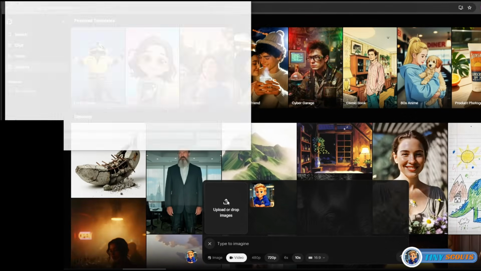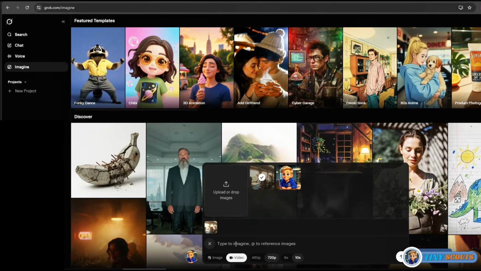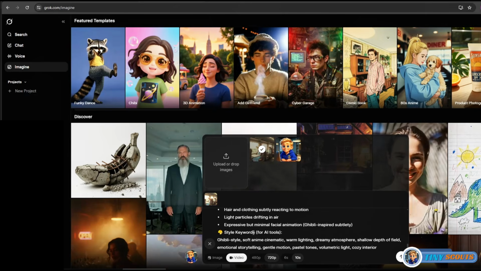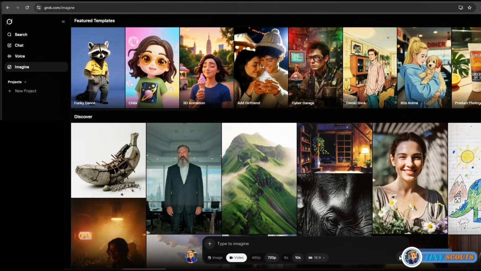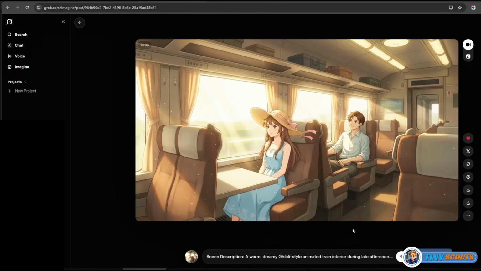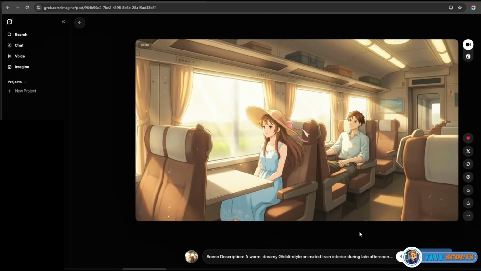Then go back to Grok. Upload the first scene image and paste your detailed video prompt. Make sure to set the video duration and aspect ratio, then click Generate. After a few seconds, your video will be ready. Let's preview it to see how it looks.